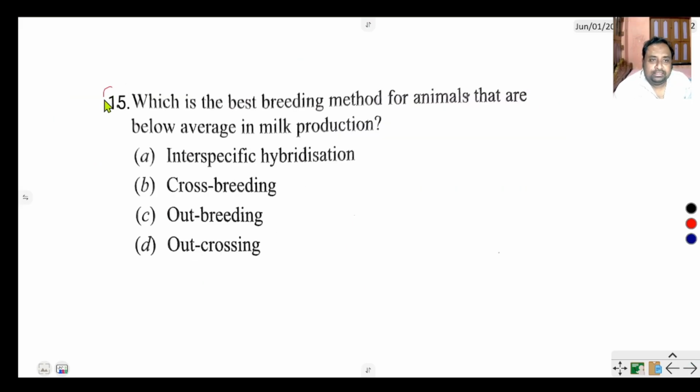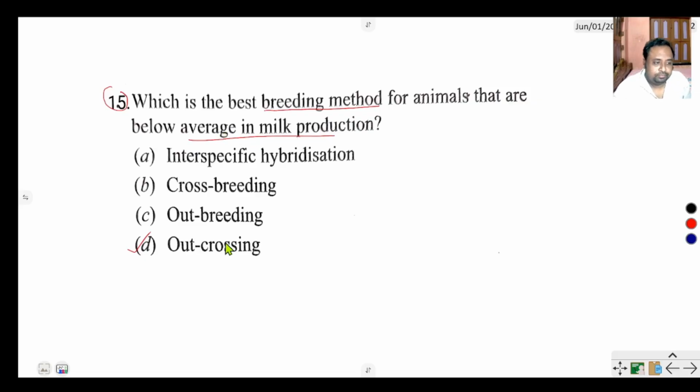Question number 15 says, which is the best breeding method for animals that are below average in milk production? Interspecific hybridization, crossbreeding, outbreeding, and outcrossing. The option is outcrossing. Outcrossing is a technique for animals that are below average in milk production.